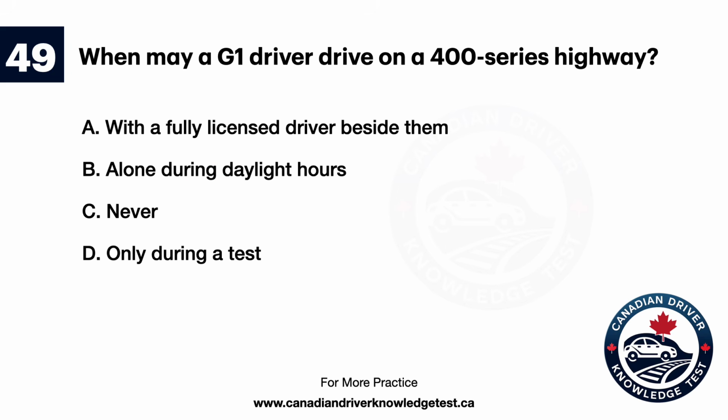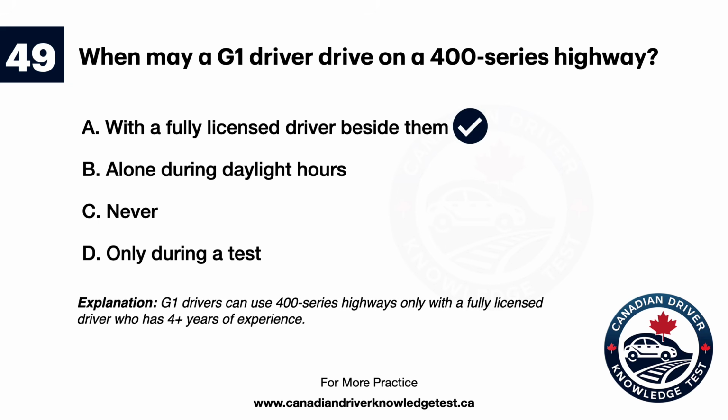Question 49. When may a G1 driver drive on a 400 series highway? A. With a fully licensed driver beside them. B. Alone during daylight hours. C. Never. D. Only during a test. The answer is A. With a fully licensed driver beside them. Explanation: G1 drivers can use 400 series highways only with a fully licensed driver who has 4+ years of experience.